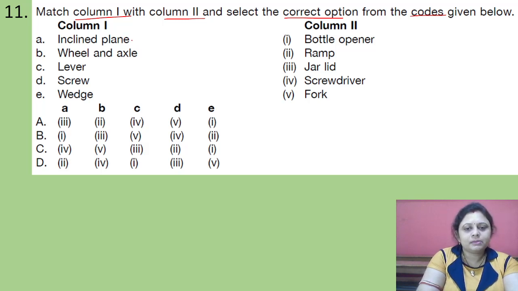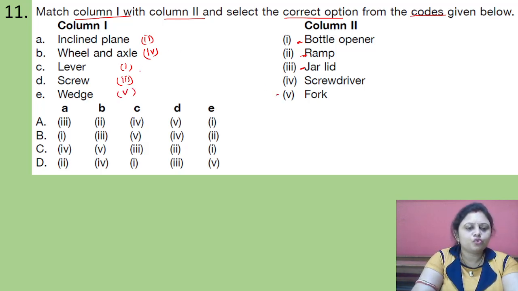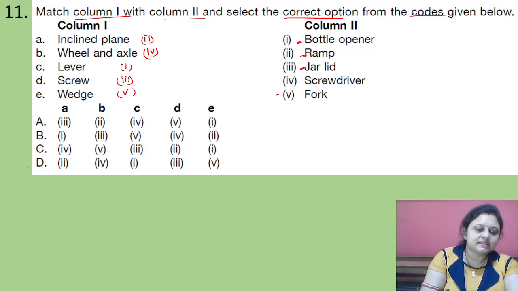So inclined plane, that is ramp, so we can write here 2. Then wheel and axle, it could be screwdriver, that we can write here 4. Then lever, it can be a bottle opener, so we can write here 1. Screw, that could be the jar lid, so we can write here 3. And gauge, it could be the fork, so we can write here 5. 2, 4, 1, 3, 5. Where is it present? It is present in option D. So option D is the correct answer.